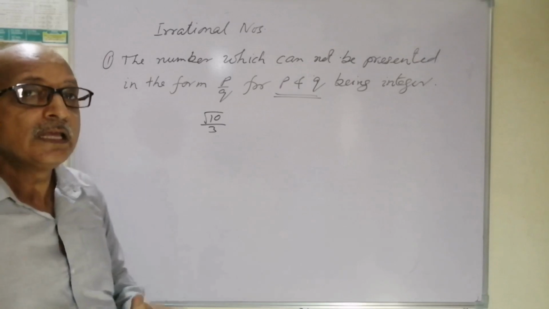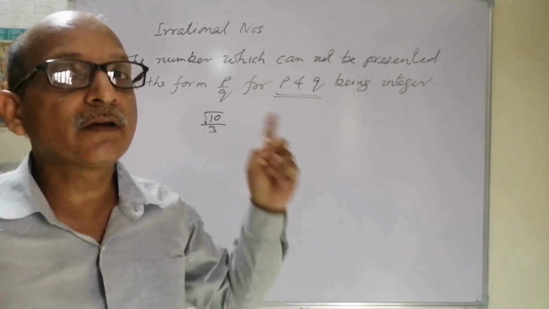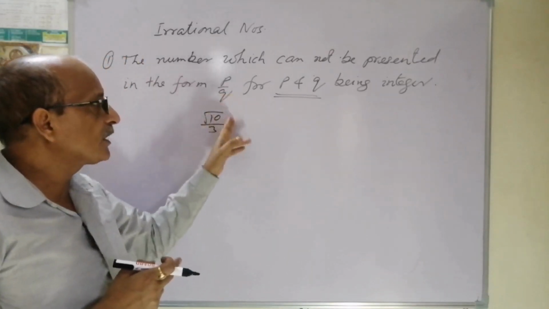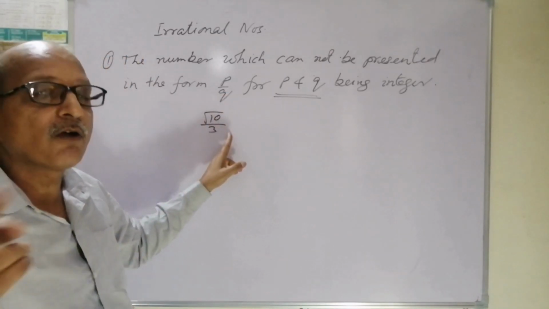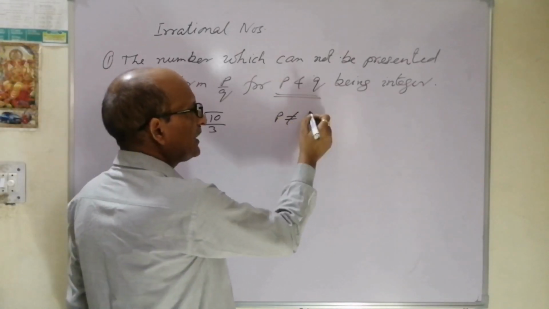Why is it so? If it could be presented in the form of p upon q with integers, it would have been a rational number. Here it can be presented in the form of p upon q, but p and q are not integers, therefore I will write p is not an integer.